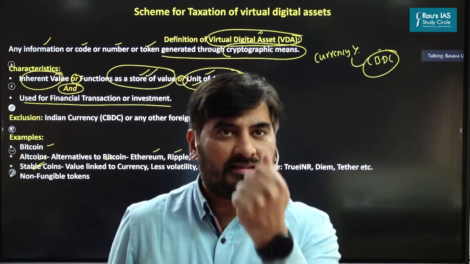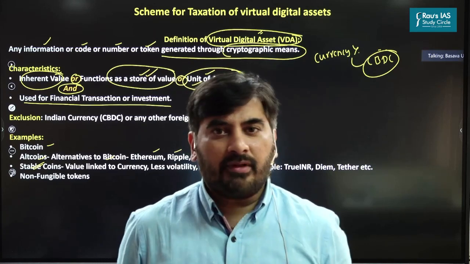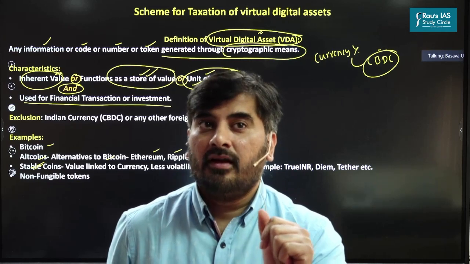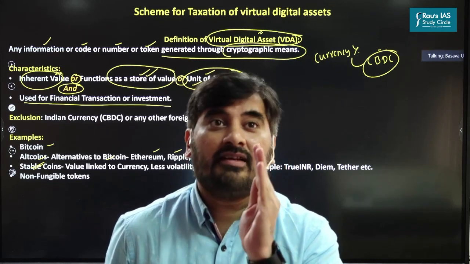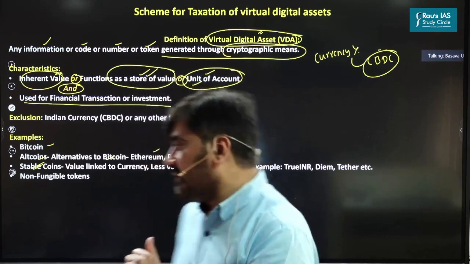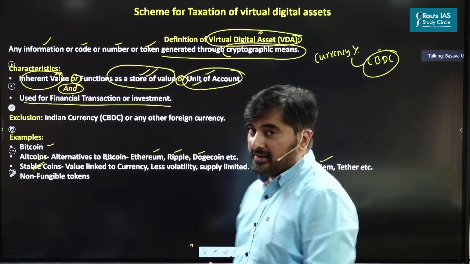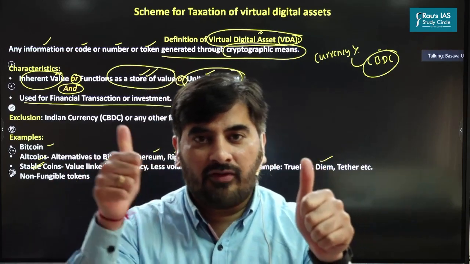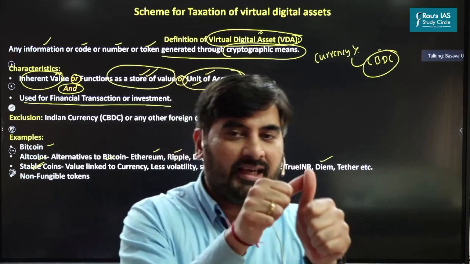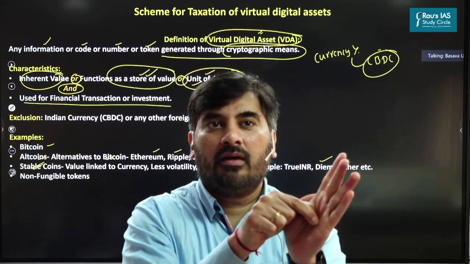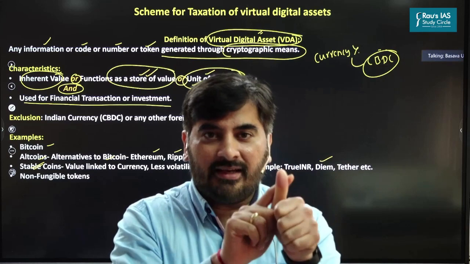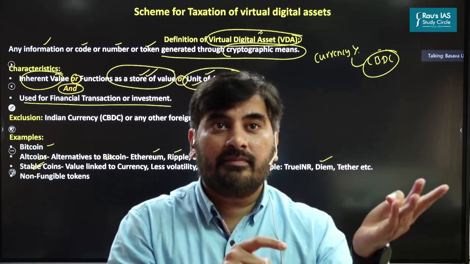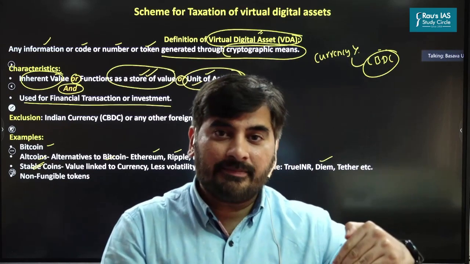Yes, stable coin has an intrinsic value. For example, remember the last class I told you about Facebook's Diem? Facebook initially wanted to introduce a currency called Libra. Now its currency is known as Diem. This Diem will be linked to the value of dollar. So one Diem will be $1. So this Diem will have an inherent value. Apart from that, since Diem value is linked to dollar, Diem is considered to be more stable in comparison to Bitcoin, right? So it will have less volatility.